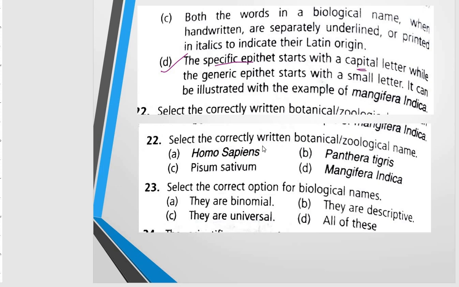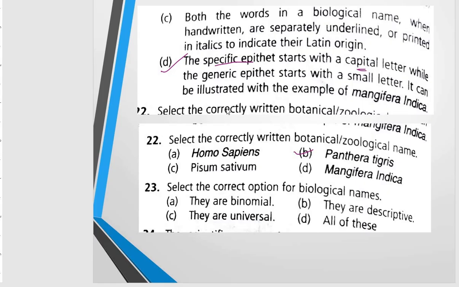Next is, select the correctly written botanical or zoological name. First is given as Homo sapiens, second is Pisum sativum, third is Panthera tigris, and fourth is Mangifera indica. Ideally, out of all the scientific names given, this B is correct only, right?